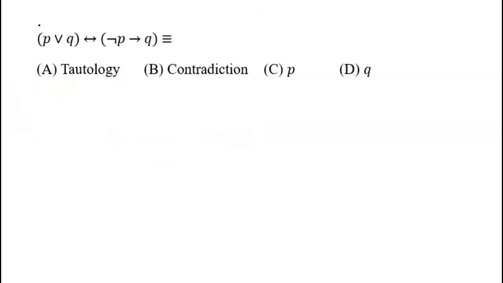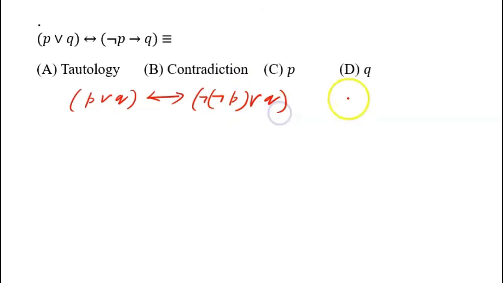Okay. Next, P or Q, both way implication by conditional statement, negation of P implies Q is equivalent to. So how to solve it? P or Q and by conditional statement, negation of P and Q can be written as negation of P or Q. What result I have used?